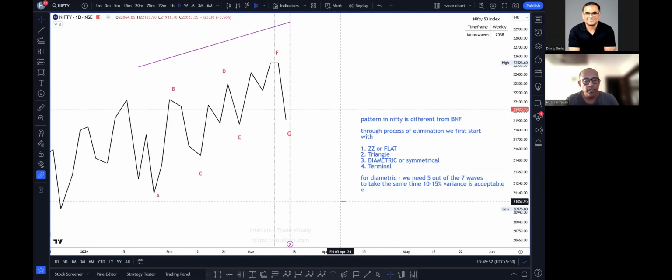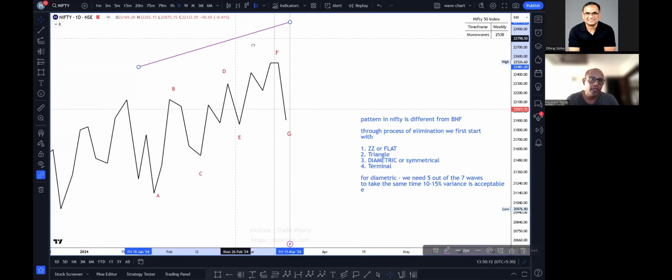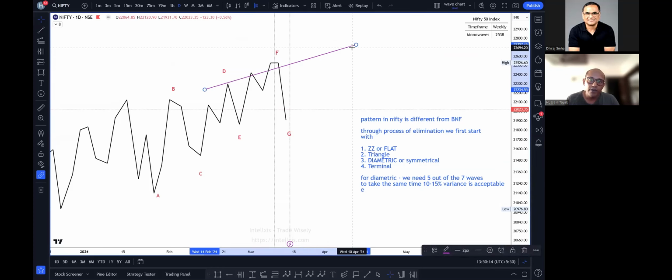So what I'm going to say is we are most likely in a diametric pattern, although the waves are somewhere within that time variance, which personally I'm not happy with. I'm just going to draw this DF trend line over here.